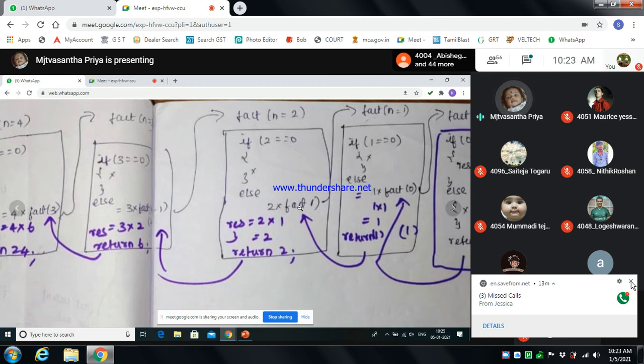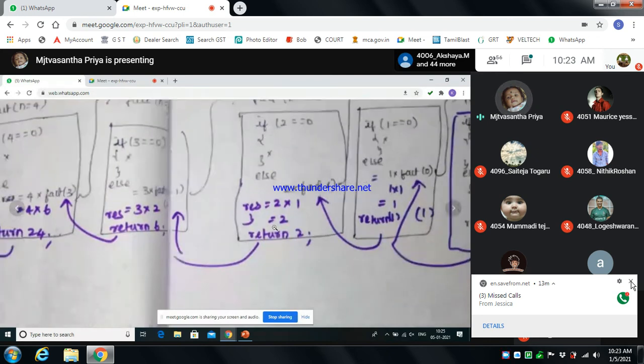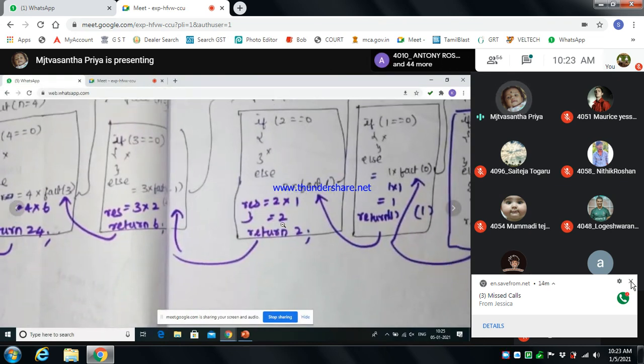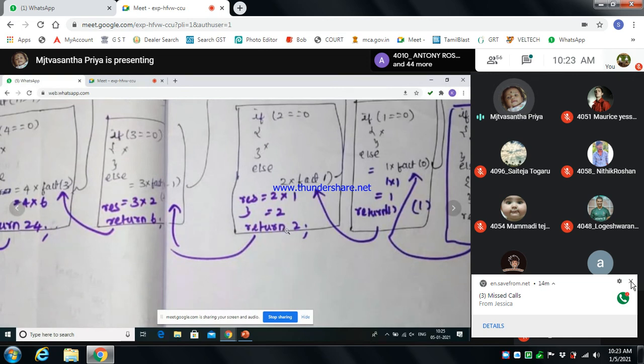So we know that the value n equals 1. What will be the value of factorial of 1? The answer will be 1. So it will substitute 2 into 1, so 2 can be the answer. 2 into 1 will be 2, and 2 will be returned. Then it will move to the backward chain.